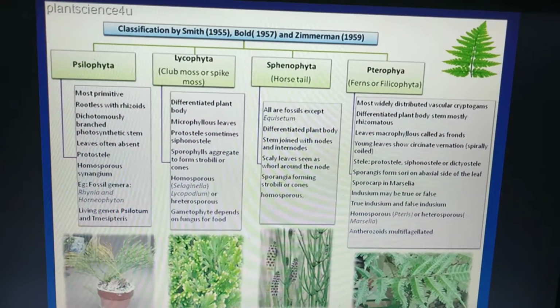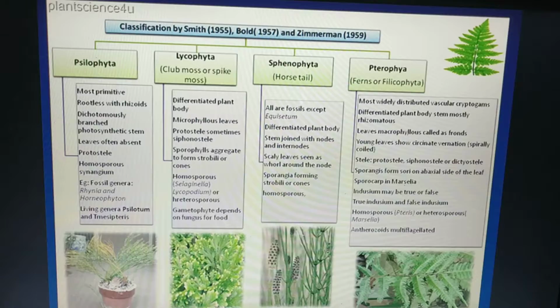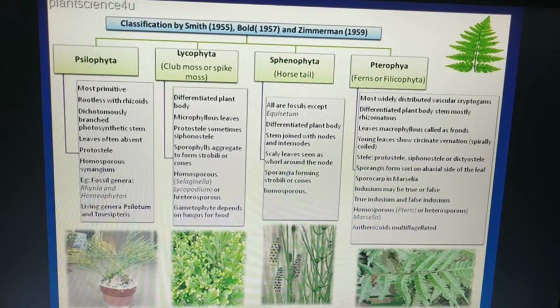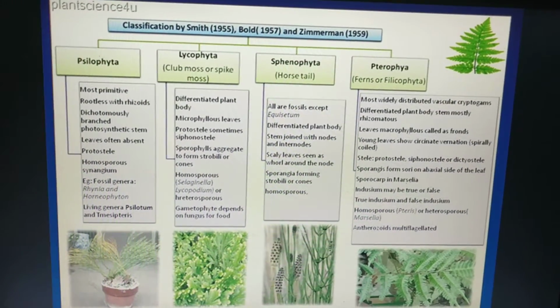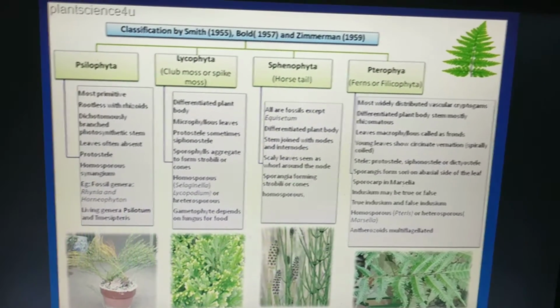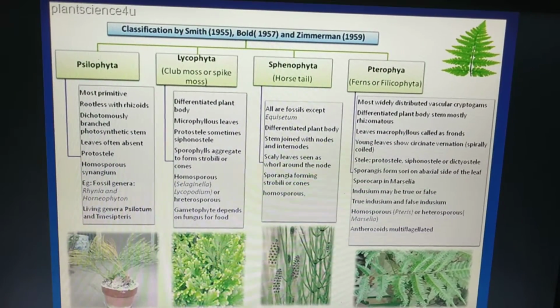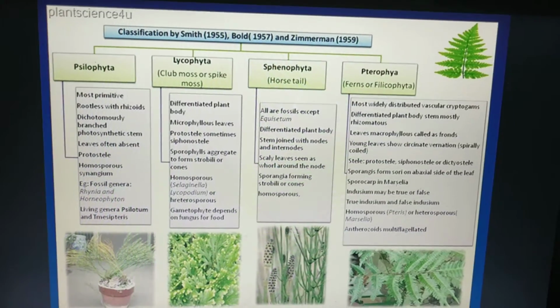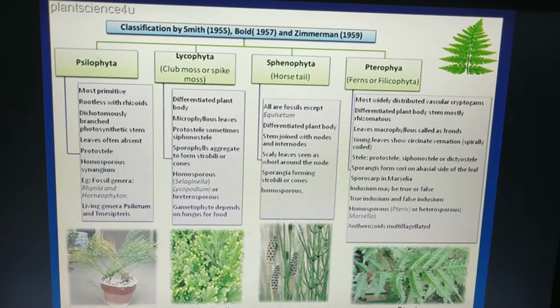So different groups of botanists have classified the pteridophytes into different forms. Like here in this particular picture that you can see, one form of classification of the pteridophytes was given by Smith, Bold and Zimmerman.